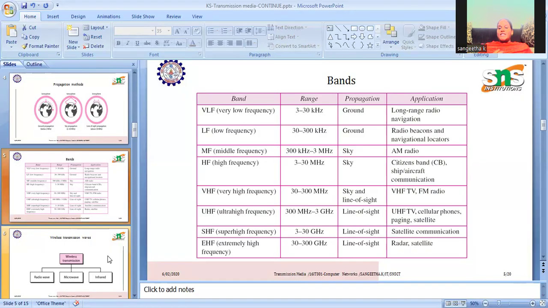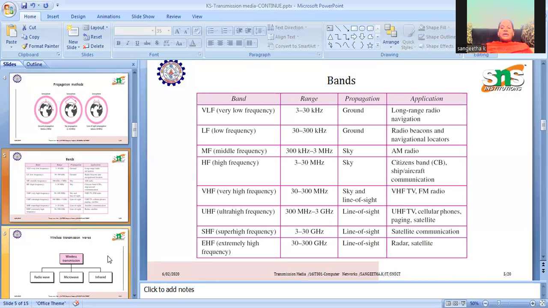Then the LF, low frequency band, covers 30 to 300 kilohertz. It also supports ground propagation and is used for radio beacons and navigation locators. The middle frequency, MF, is 300 kilohertz to 3 megahertz. It is sky propagation, mainly used for AM radio.